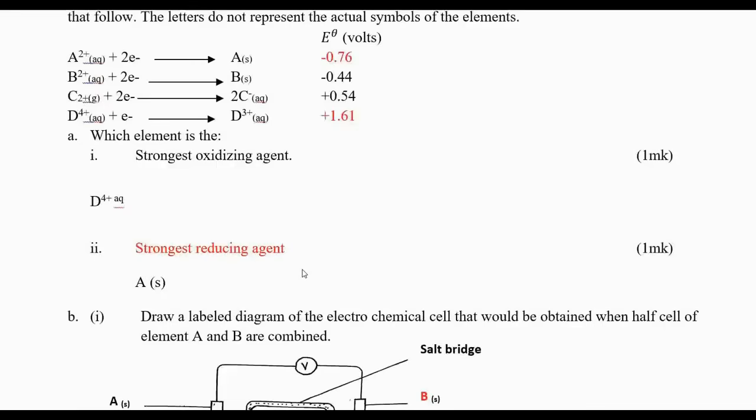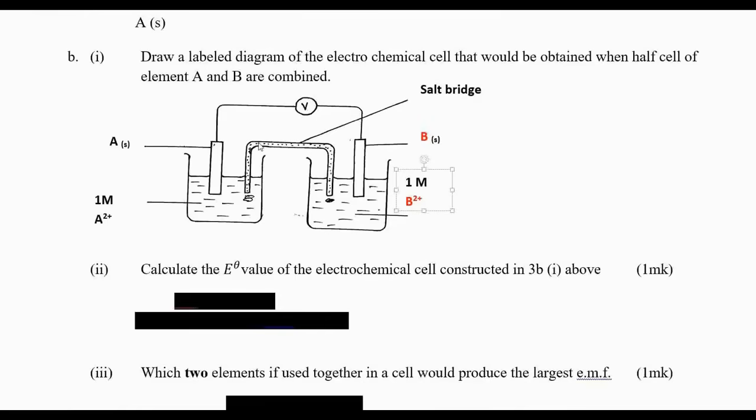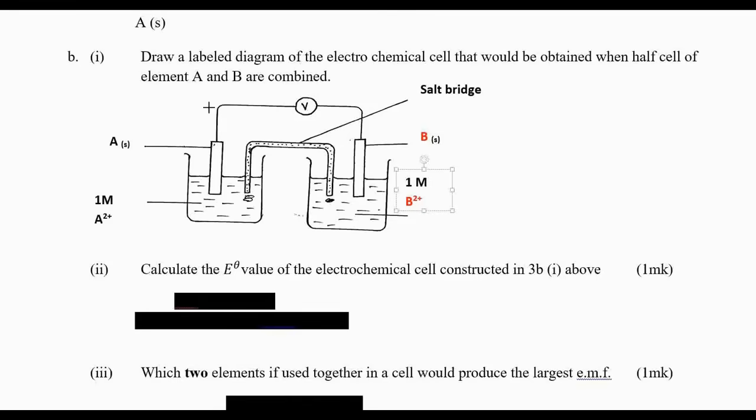So we were talking about this here. Meaning that A is more reactive, therefore electrons will flow from A to B, in this direction. The electrons will flow this direction. So electrons will flow from A to B because A is more reactive than B.